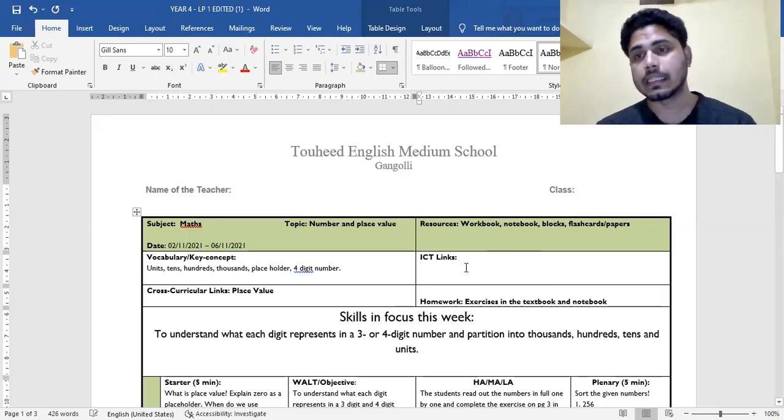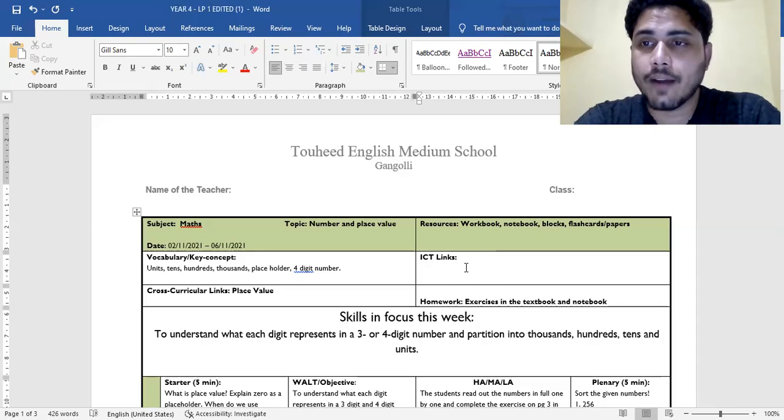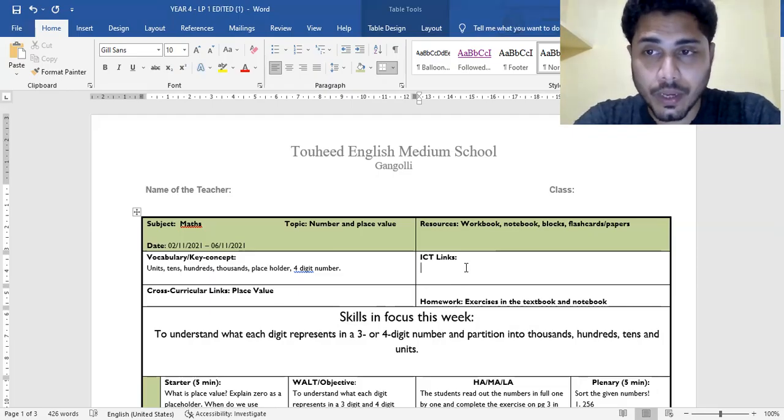And here, ICT links, these are the computer links. Like I told you, once in a week, or if it is possible, once in a month, you have to take your class to the AV room, where we have the projector and internet connection. If you go there, you just have to download the video, or if you want to play the video online, you have to first find out what those video links are. You have to copy those links and paste them over here.